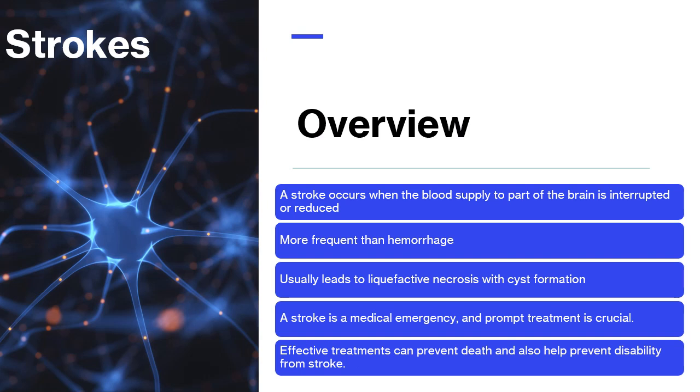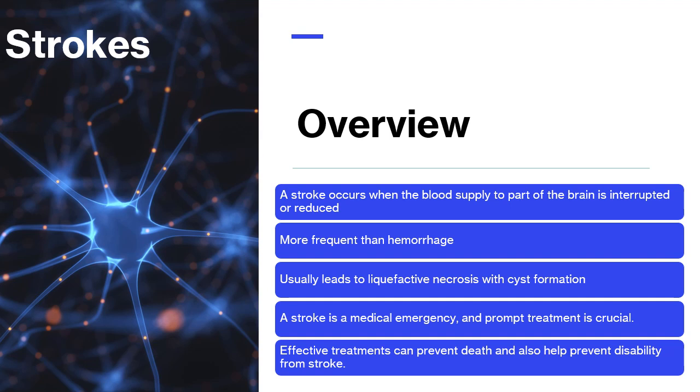First, an overview. 1. A stroke occurs when the blood supply to part of the brain is interrupted or reduced, preventing brain tissue from getting enough oxygen and nutrients. Brain cells begin to die in minutes. 2. They are more frequent than hemorrhage, accounting for 85% of stroke cases. 3. They usually lead to liquefactive necrosis with cyst formation.